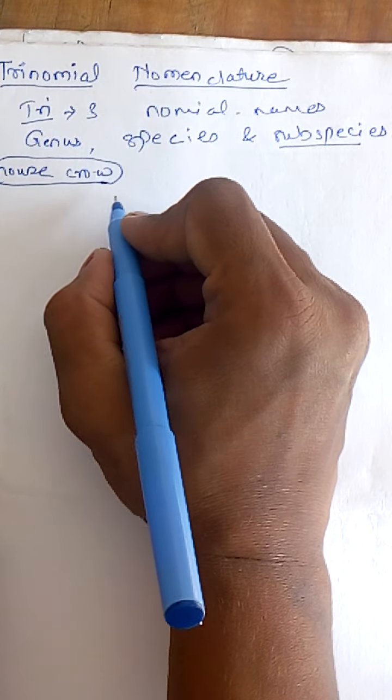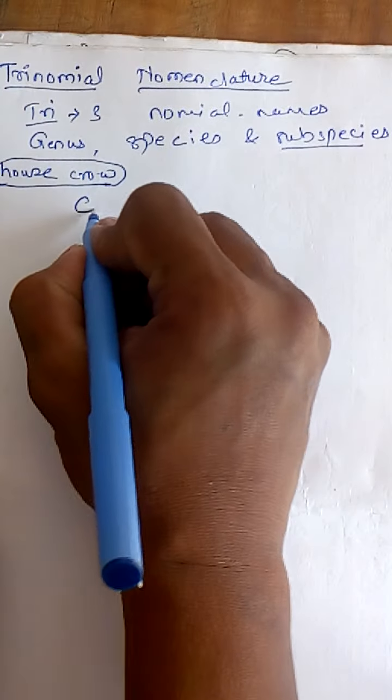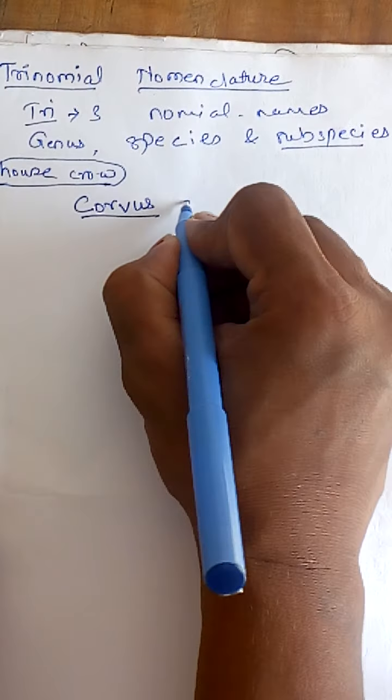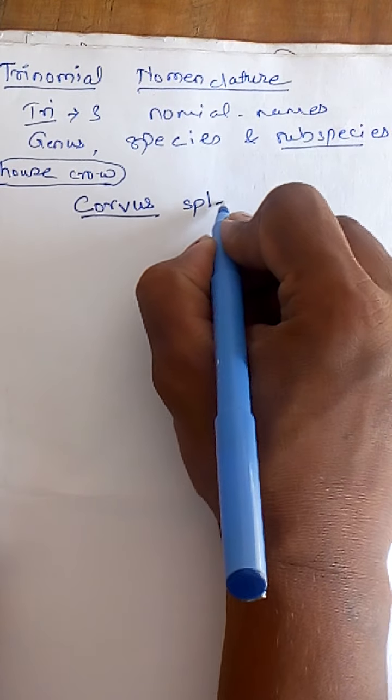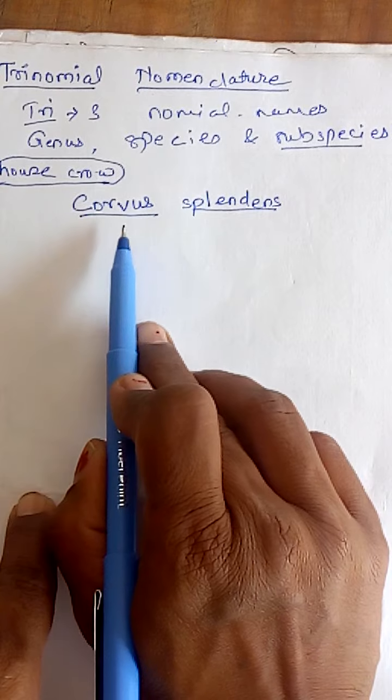The scientific name of the house crow is Corvus splendens. Okay, this is the scientific name. Actually it is the binomial name.